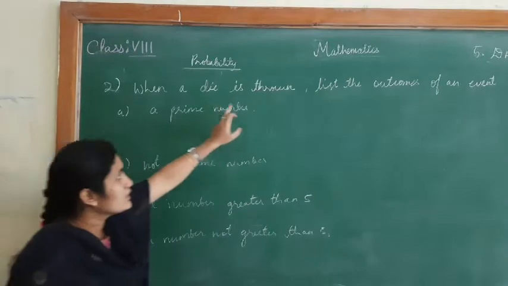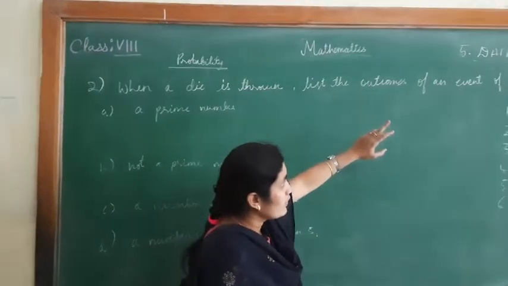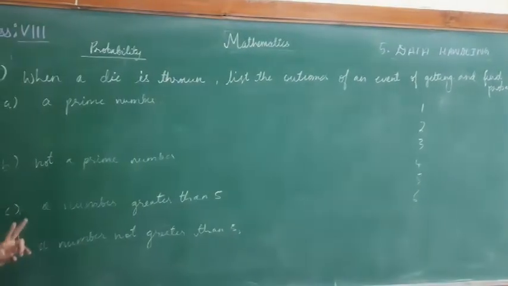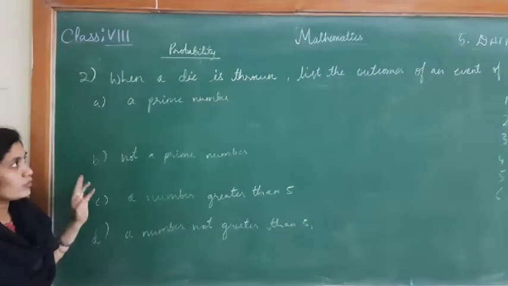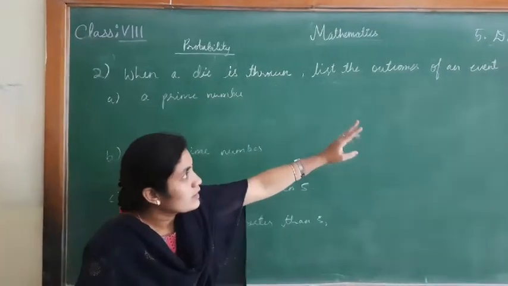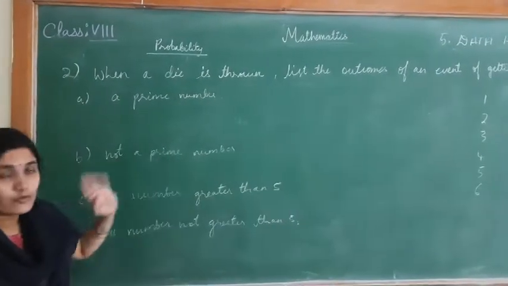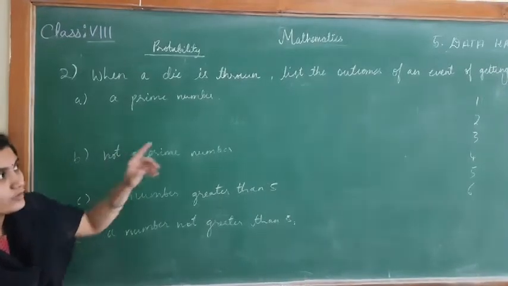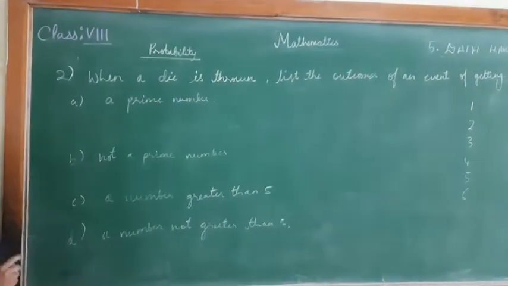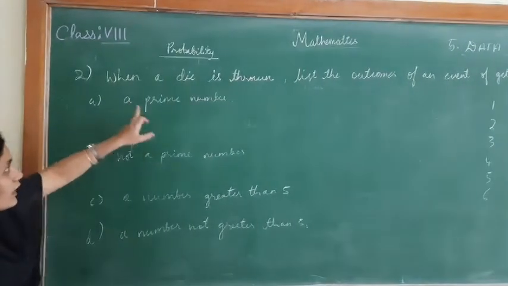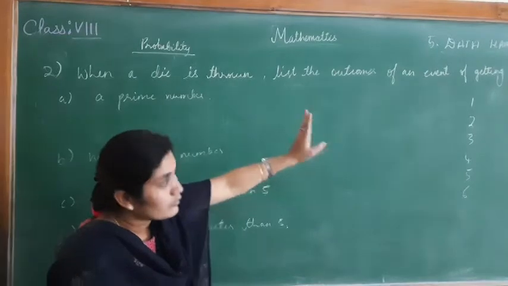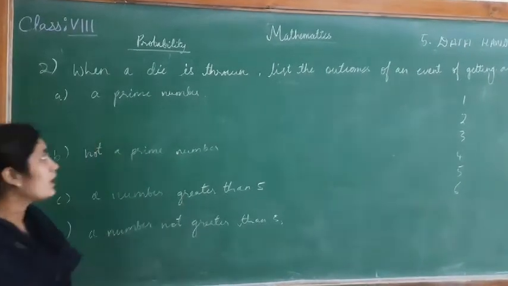When a die is thrown, list the outcomes of an event of getting and find the probability. Actually in the exercise there are two questions. Second question is asked only to find out the list of events, or you can say only outcomes, and the last question is of finding the probability of the same question. So here I am solving both in one question, that is when a die is thrown, list the outcomes of an event of getting and find also the probability of these outcomes.